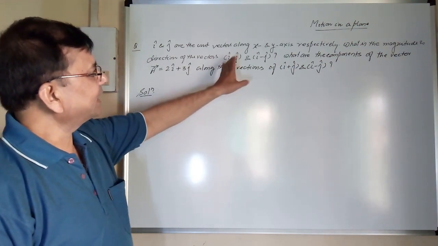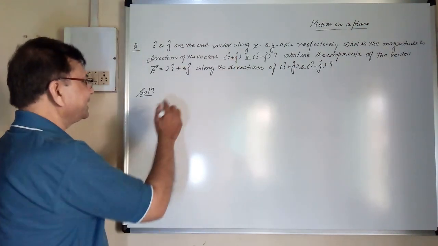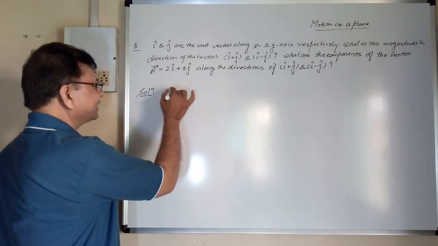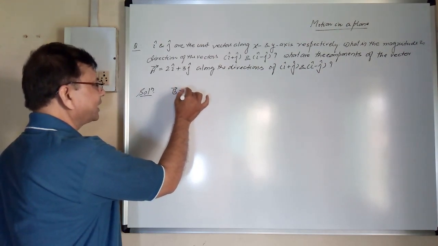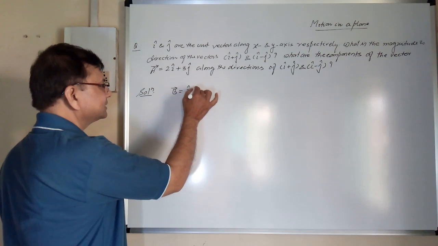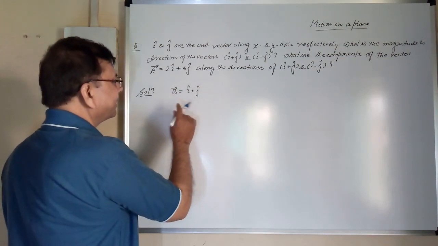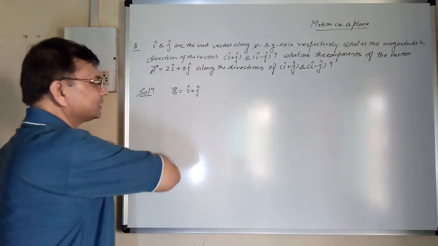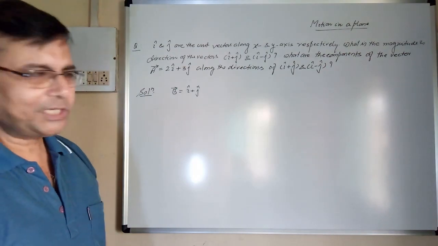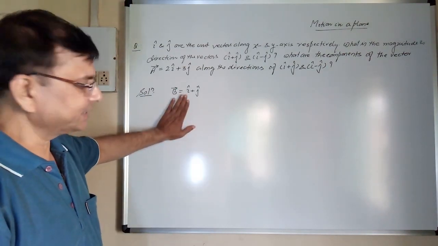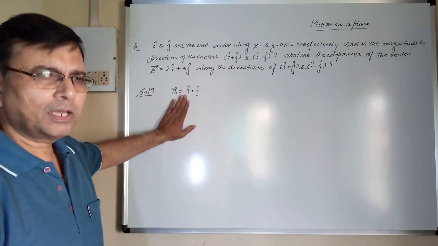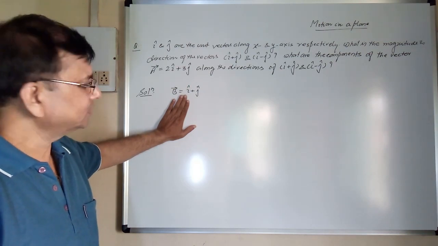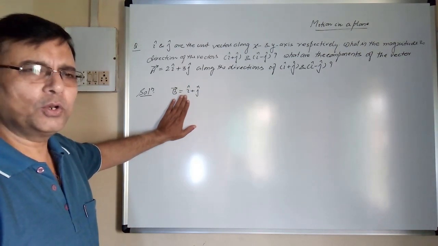Let these two vectors be, this vector i plus j, suppose it is vector b. B is equal to i plus j vector. So we will talk about magnitude and direction of this vector. About magnitude, we already know that.